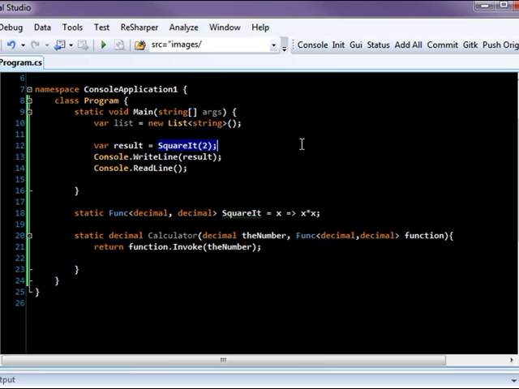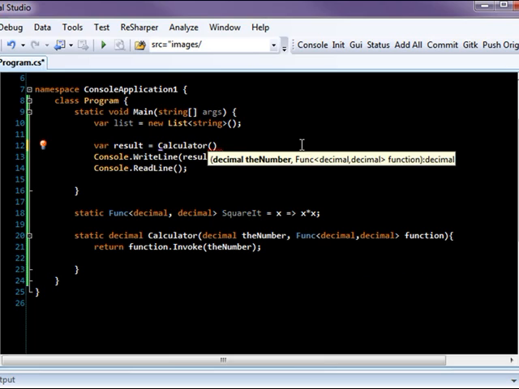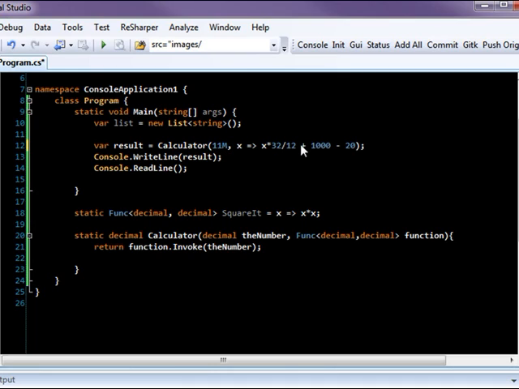All right, so how do I actually use this? Well, let's reset this, and we can say Calculator. We're going to start with the number 11. It's a nice round number. I'm going to give it an M because that tags it as a decimal. And then I get to define my functionality on the fly. So this is where I get to use my lambda. I'm going to simply say x goes into x times 32 divided by 12M, and then plus 1,000 minus 20. That's it. So now I've been able to define this little calculation on the fly.